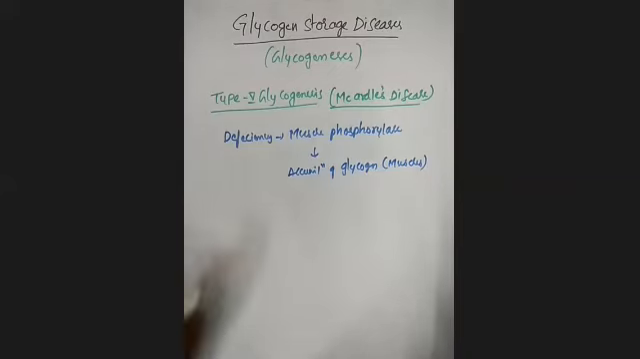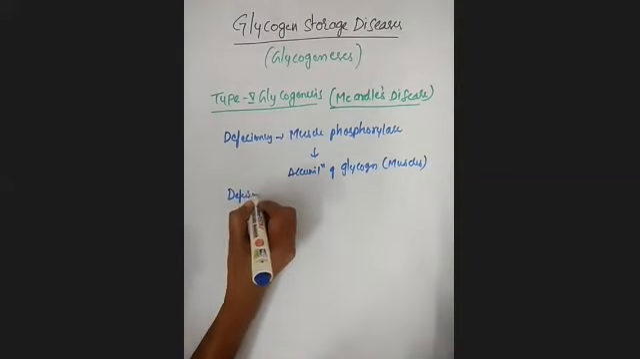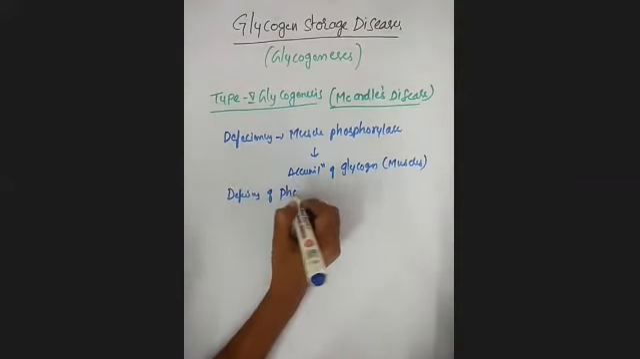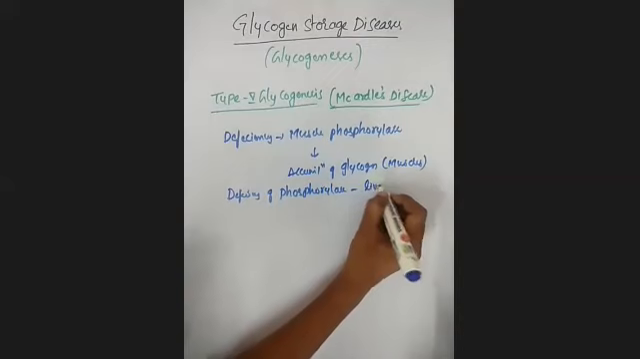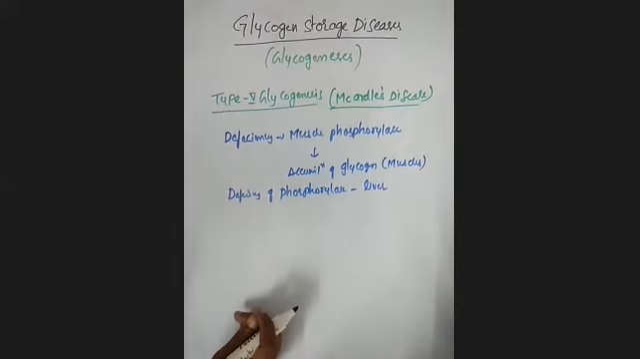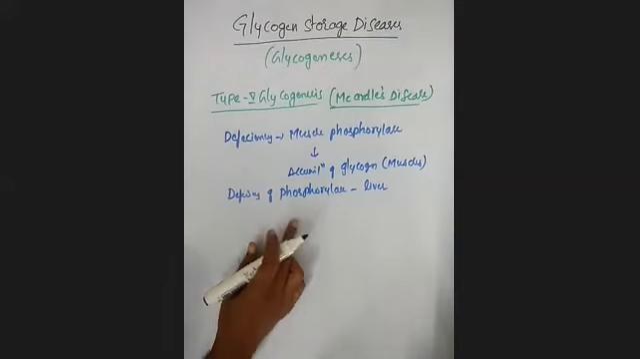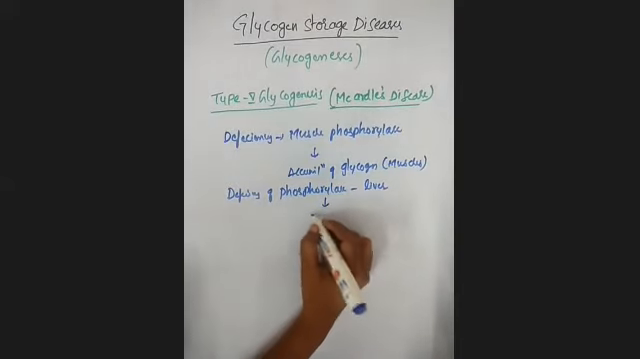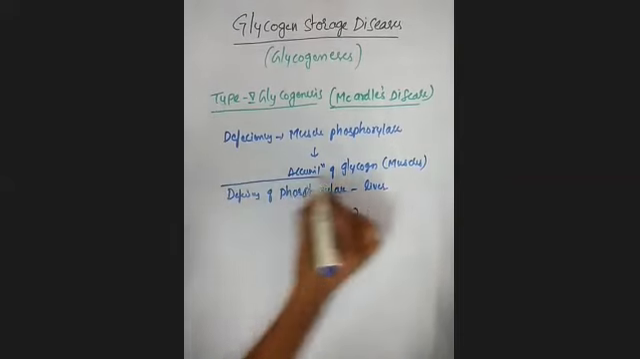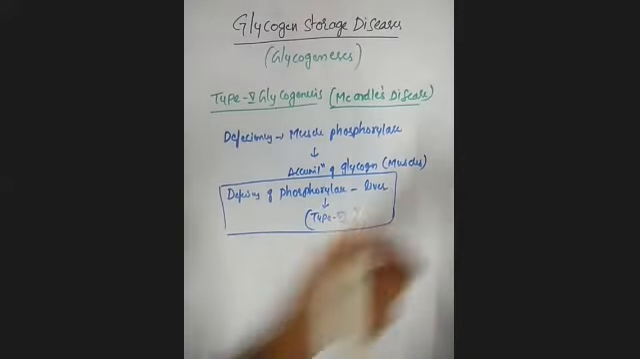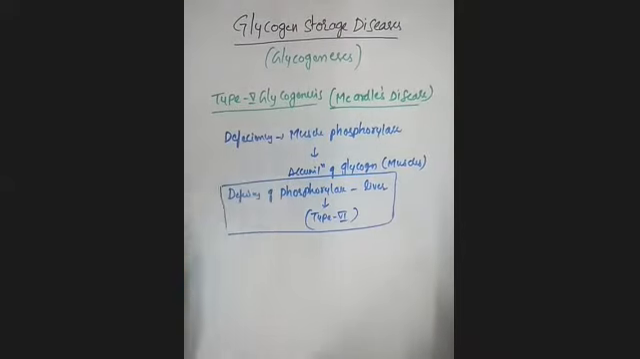Clear? Same thing, if there is a deficiency of phosphorylase in the liver, which also has phosphorylase, it leads to type 6 glycogenosis. Remember, type 5 is related to the muscles: deficiency of muscle phosphorylase leads to accumulation of glycogen in the muscles.